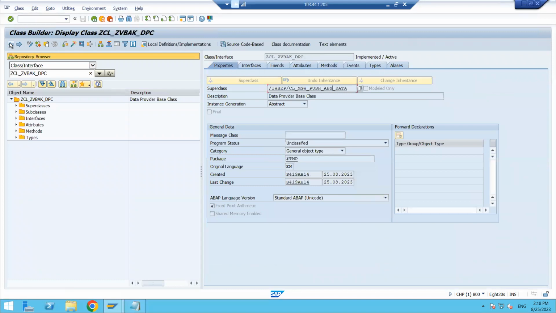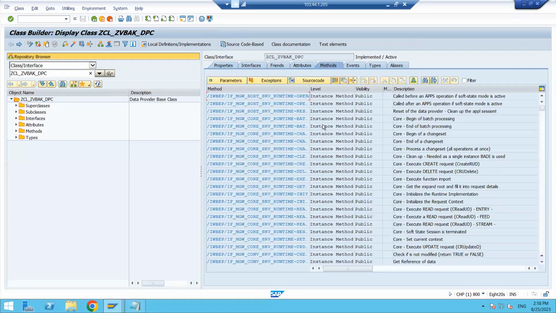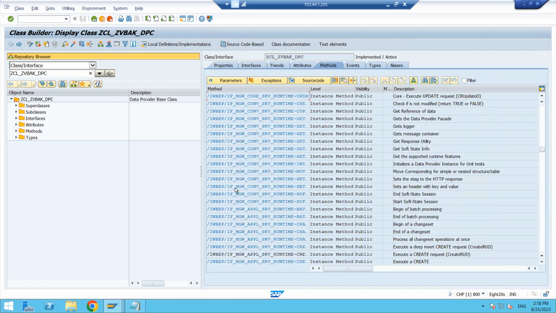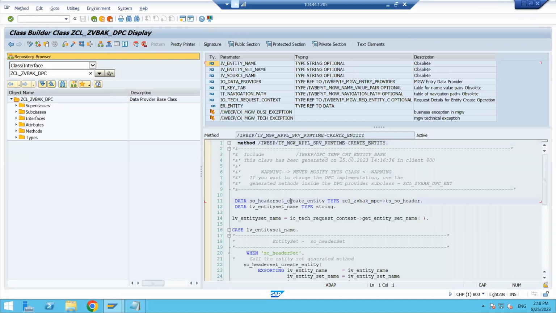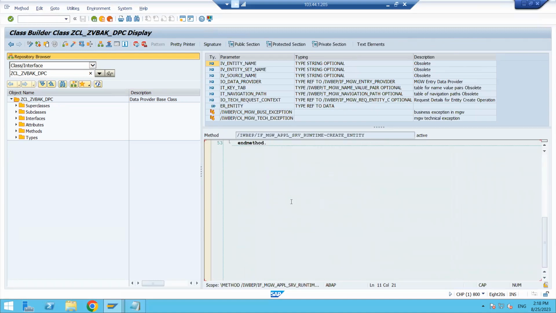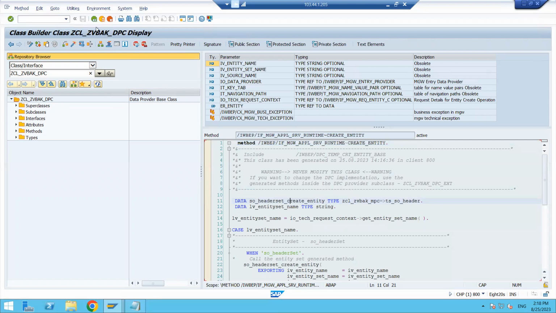Once again, this is the DPC class, ZCL VBAK DPC. In this DPC, if you go to the methods, you can see a few methods in blue color and a few in black color. For the black color, if you double click, you can see it is implemented here.